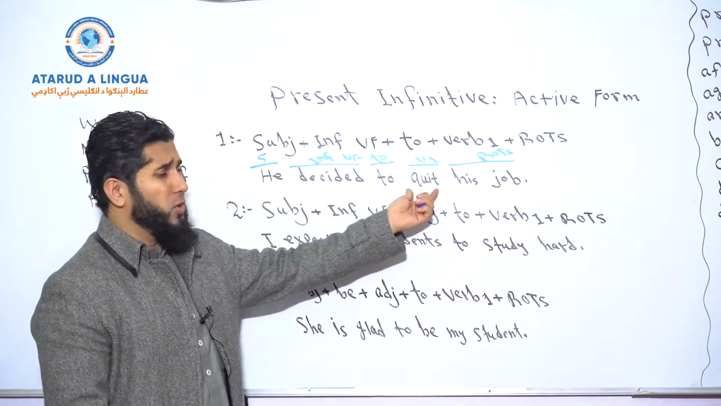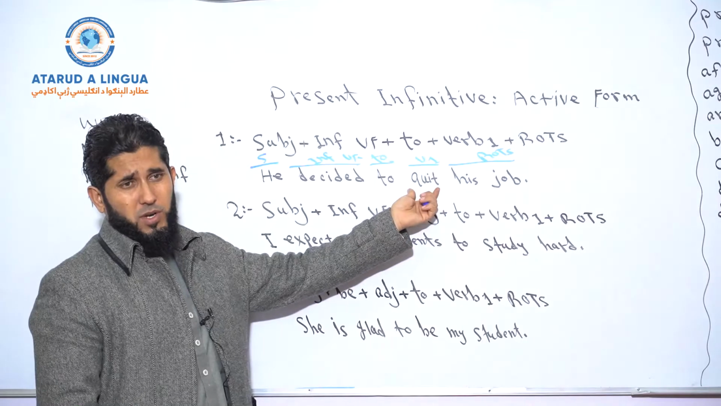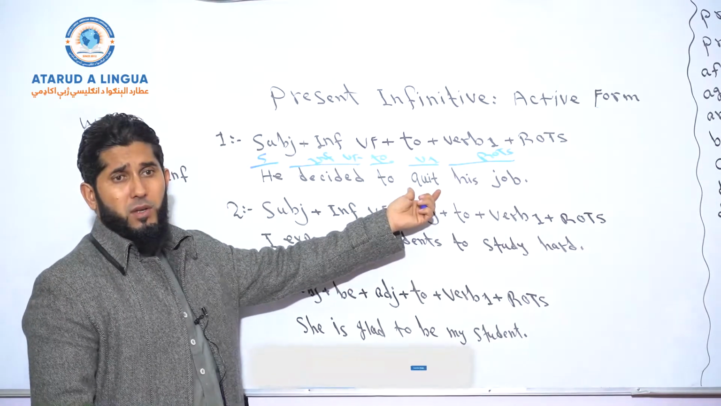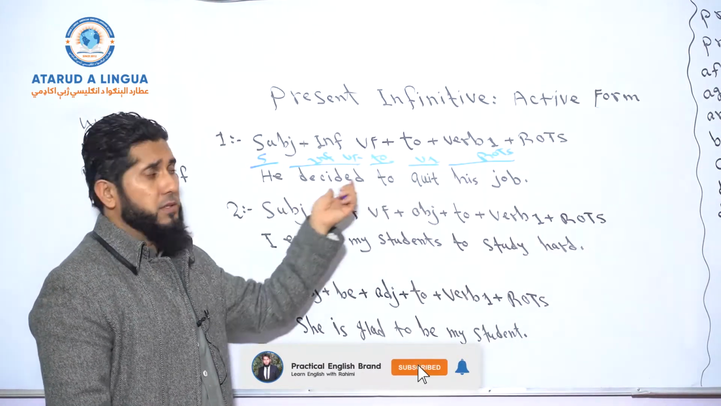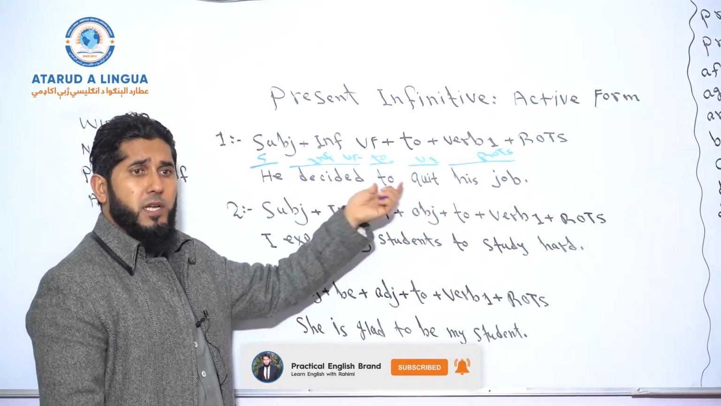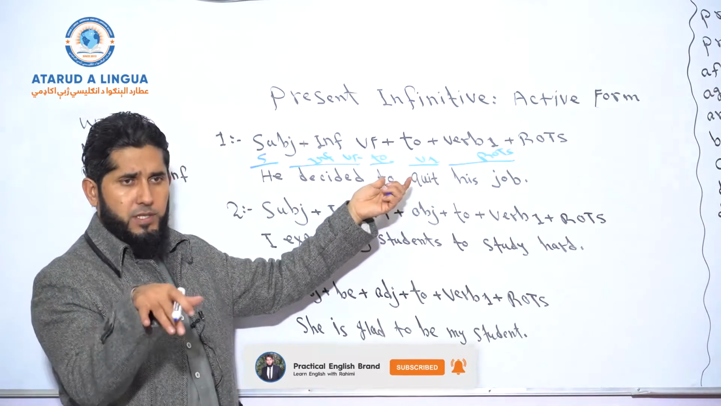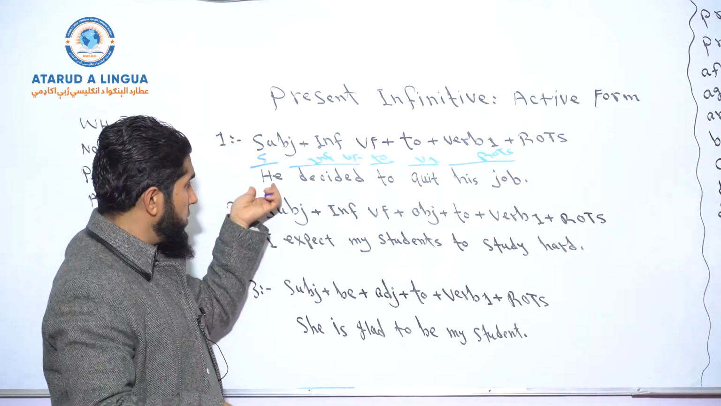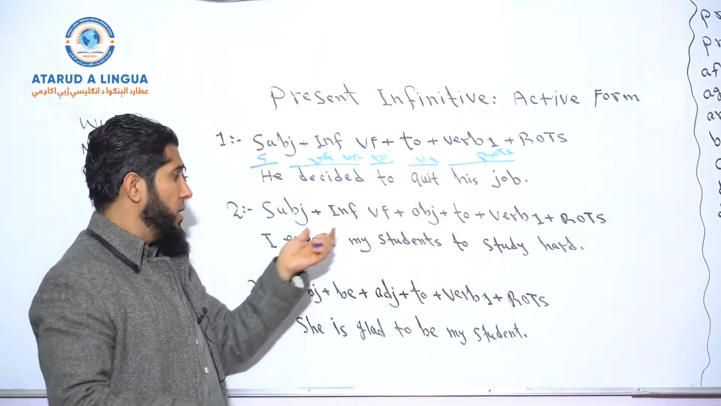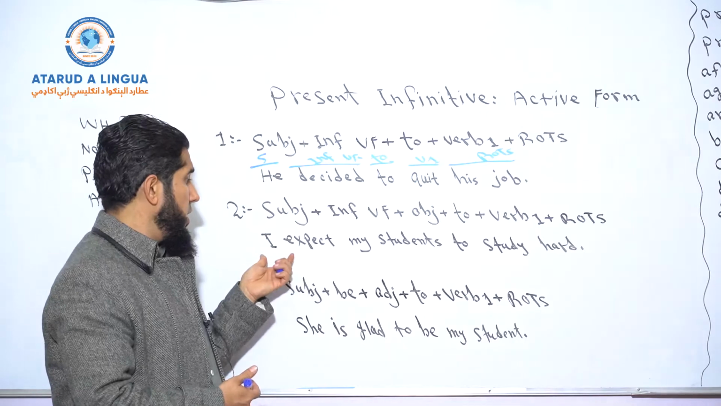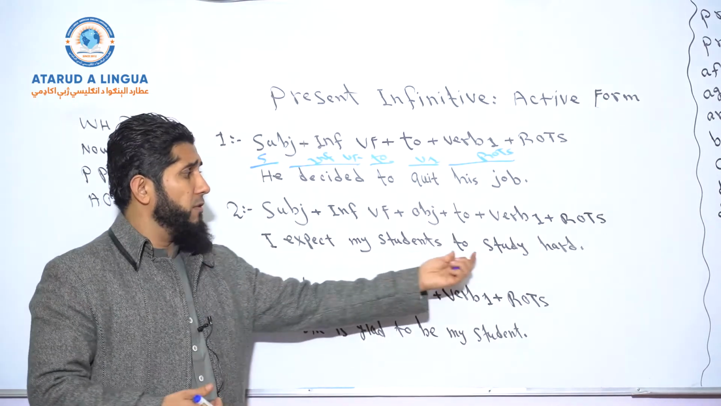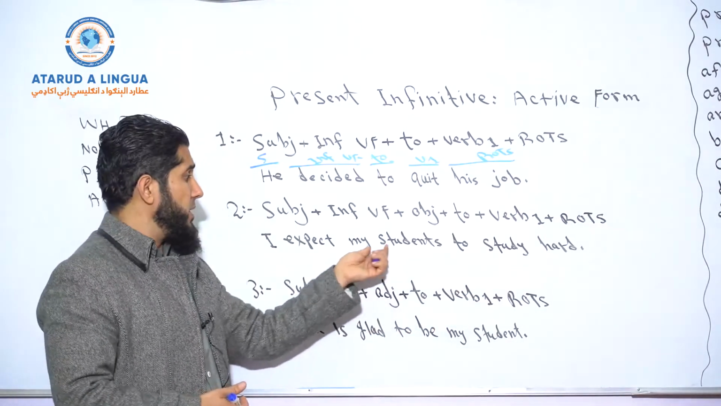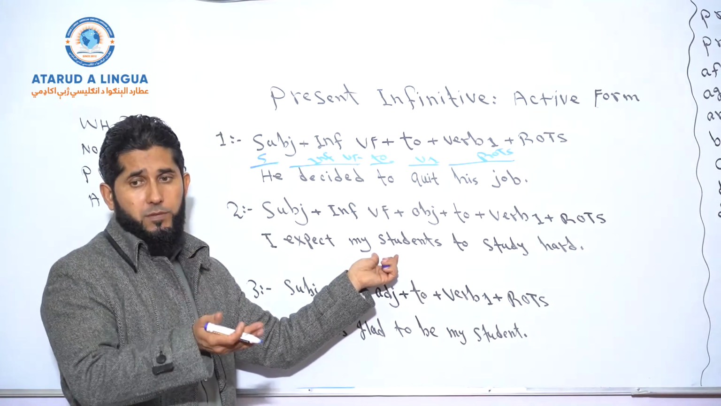The subject is the doer of this state or action, whatever that is. Okay, he decided to, for example, buy a car. He decided to exercise every morning. He decided, so there could be different ideas, different verbs. So the subject is the doer of that action. But according to our second structure, the subject is not the doer of that action. The object of the sentence is the doer of that action.